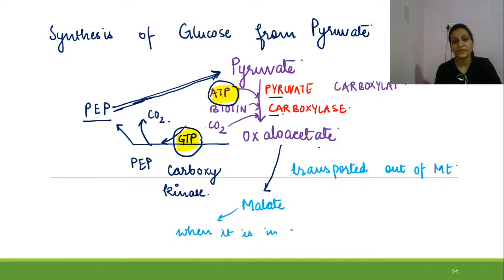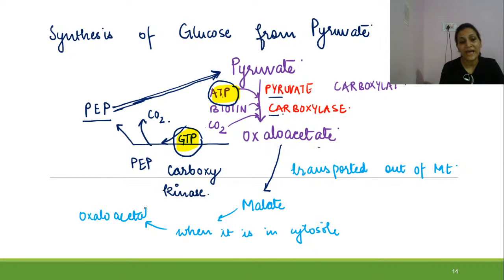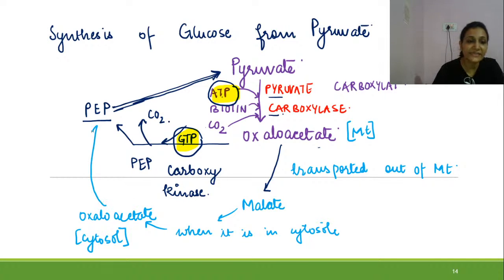When it is in cytosol, this malate is converted into oxaloacetate. Here it was in mitochondria. So in cytosol, this oxaloacetate then gets converted into phosphoenol pyruvate.